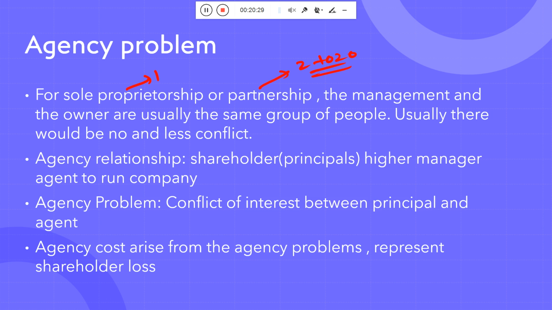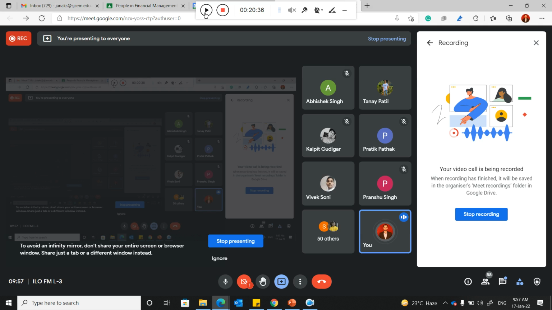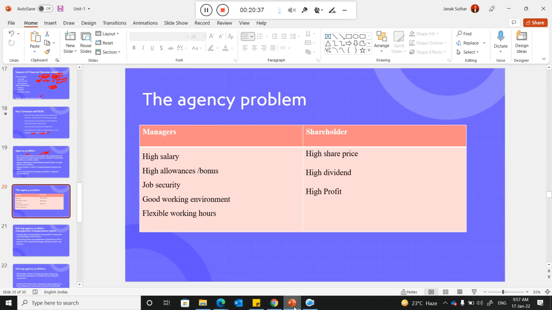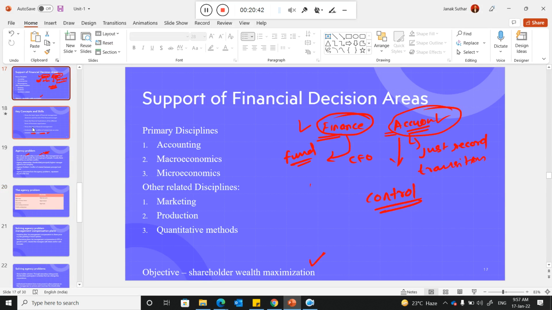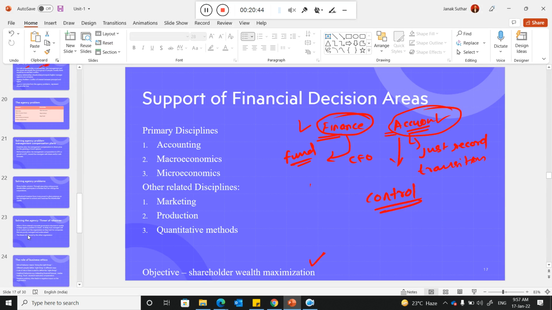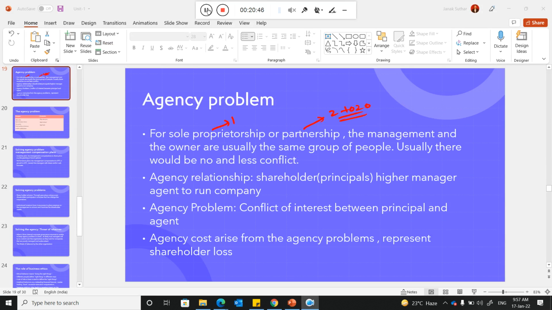So as I discussed, when I talk about the sole proprietorship and the partnership, the management and the owner are usually the same group of people.